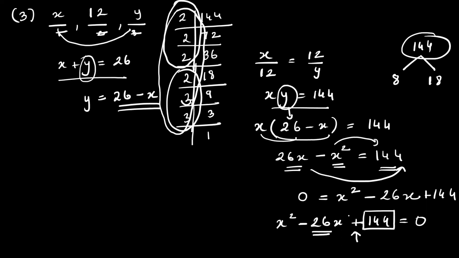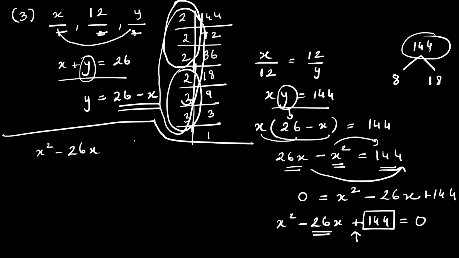So I can see a lot of students have messaged me the answer. Yes. Let me continue the steps over here. So I'm getting x square minus 26x plus 144 is equal to 0. The factors, as I told you all, are 8 and 18.